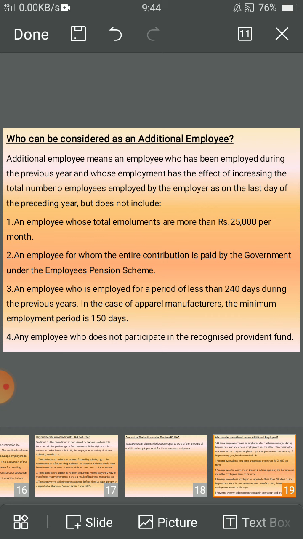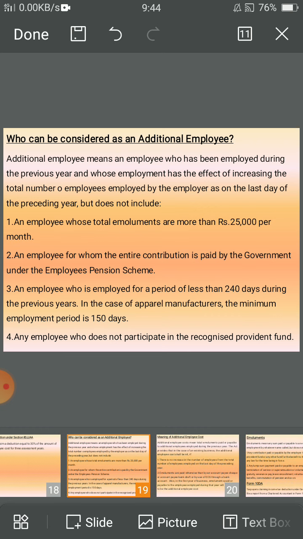Third, an employee who is employed for a period of less than 240 days during the previous year. In the case of apparel manufacturers, the minimum employment period is 150 days. Also excluded is any employee who does not participate in the recognized provident fund.